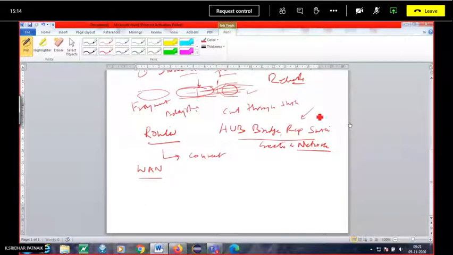All the others generally act as LAN devices. A router can also be used as a LAN device, but in general we go for wide area network. So we call it a WAN device, and it is a layer 3 device. Why is it called layer 3? Because we have physical layer, data link layer, then network layer. In the network layer, we require connectivity of one network with another.